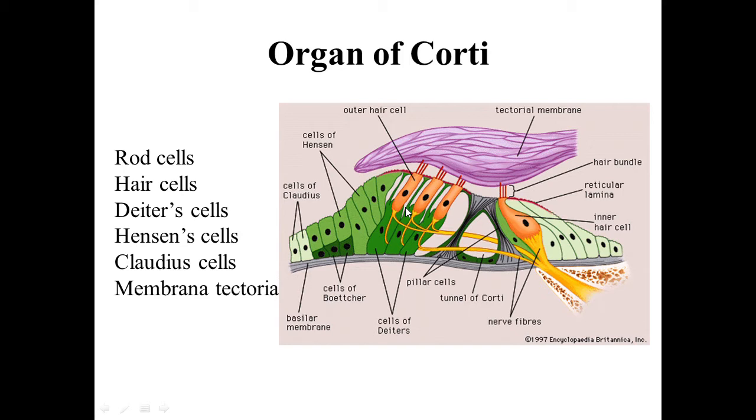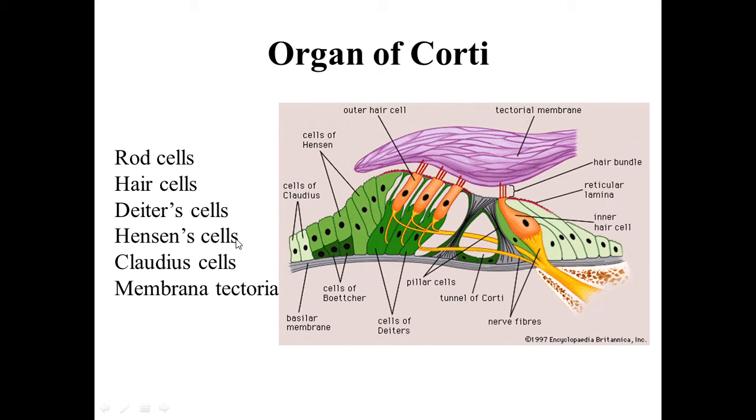Now we'll see the structure of the organ of Corti. This organ of Corti has highly modified cells. So it consists of rod cells, hair cells, Deiters' cells, Hensen cells, Claudius cells, and there is one membrane called the membrana tectoria. So these are the different parts of the organ of Corti.